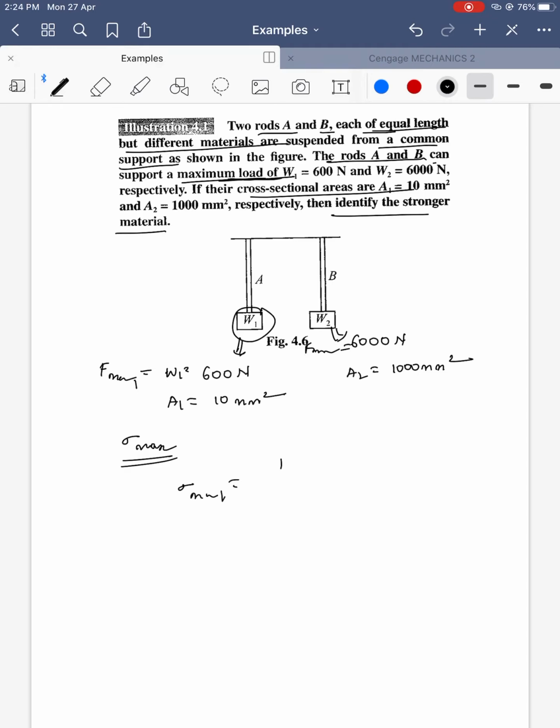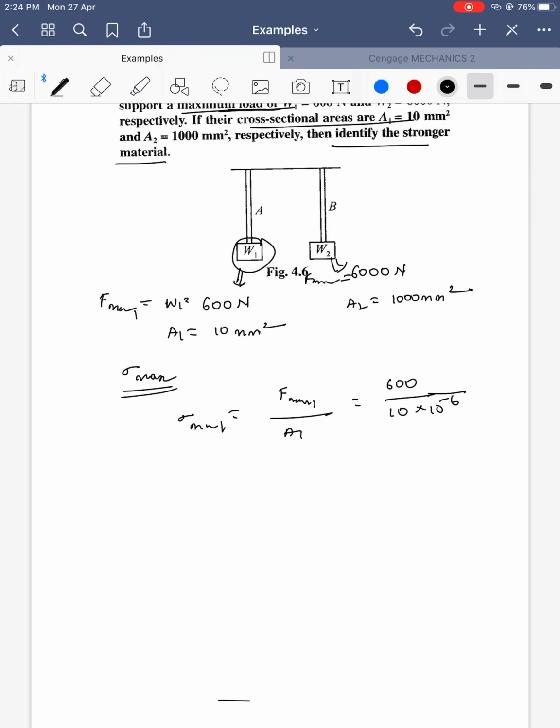Sigma max 1 is equal to F max 1 by A1, which is 600 by 10 millimeter square times 10 power minus 6. Sigma max 2 is equal to 6000 by 1000 millimeter square times 10 power minus 6, which is 6 into 10 power 6, and for the first it is 60 into 10 power 6. Which has more?